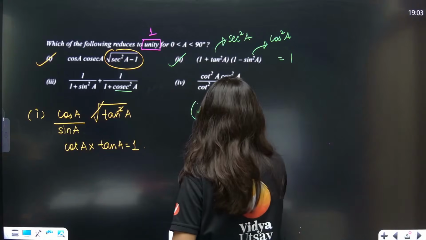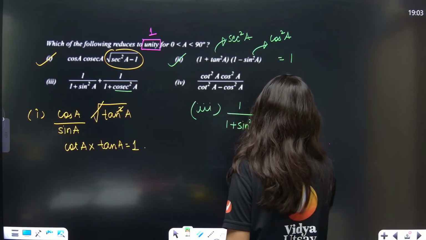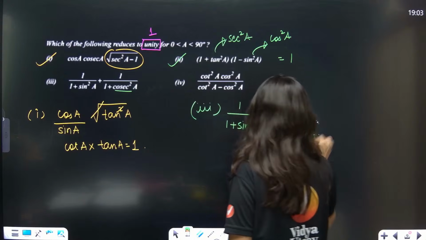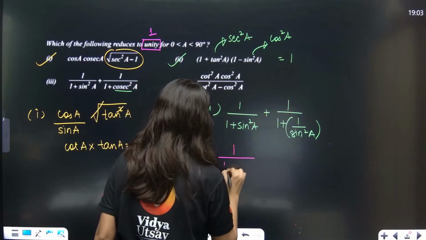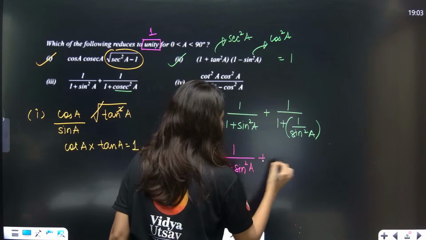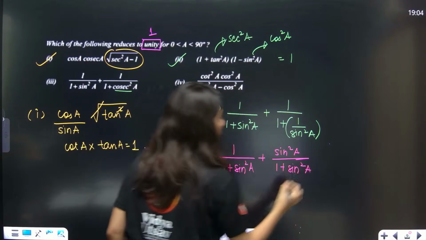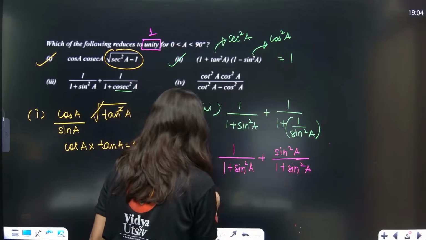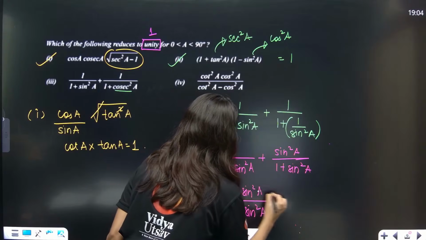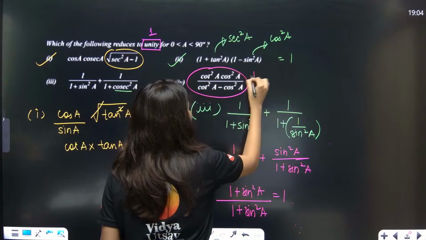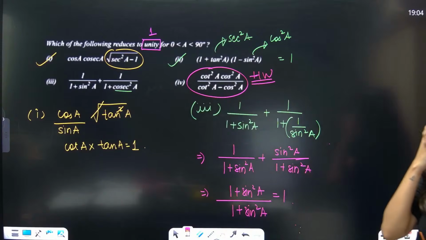So 1 upon 1 plus sine square A plus 1 upon 1 plus 1 upon sine square A. Now if you take LCM, it is sine square A upon 1 plus sine square A. Now the denominators are the same, so 1 plus sine square A and 1 plus sine square A will be 1. This is a homework question, by the way, and I want you all to do it in homework.